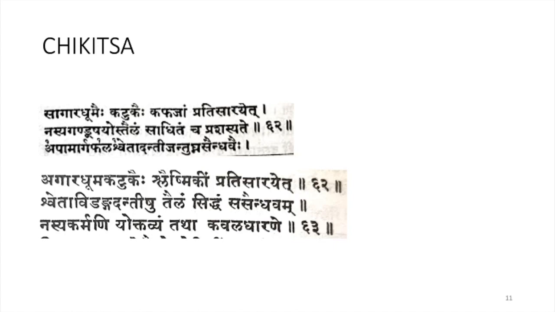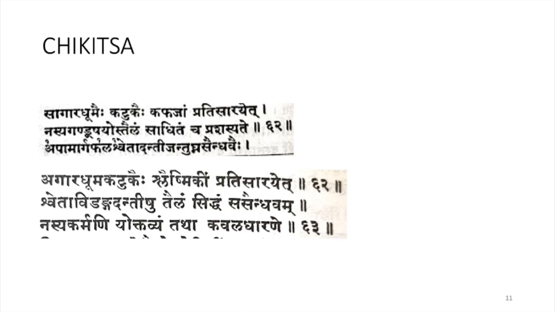In olden houses the walls of the kitchen will be dark in color, right? So you have to take that, and along with Katuka you have to do Pradisarana in Kaphaja Rohini.